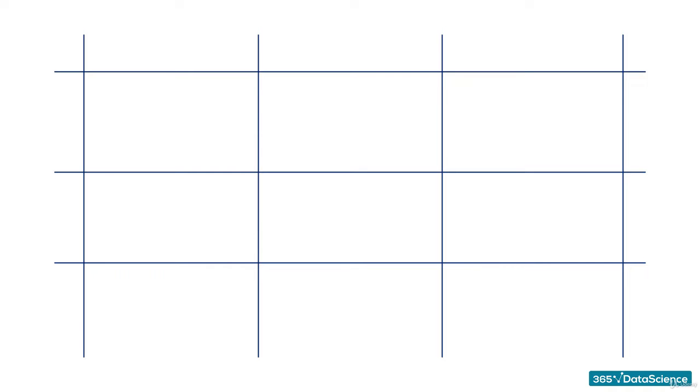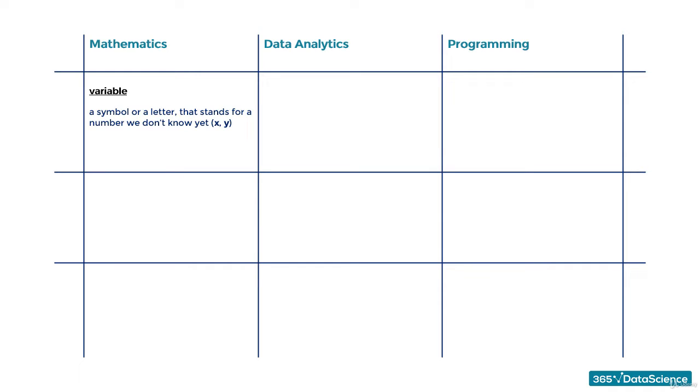In this short lecture, we will focus on a few terms that have different meanings when used in the context of programming, data analytics, or mathematics. The first one is variable. In mathematics, a variable is a symbol or a letter that stands for a number we don't know yet. Most often, X or Y will be the designated letters that substitute a certain value within an equation.